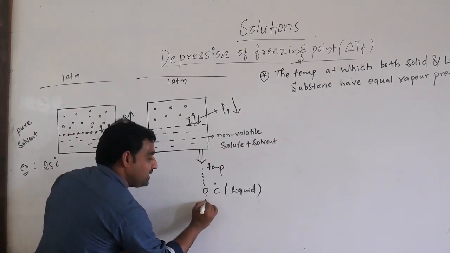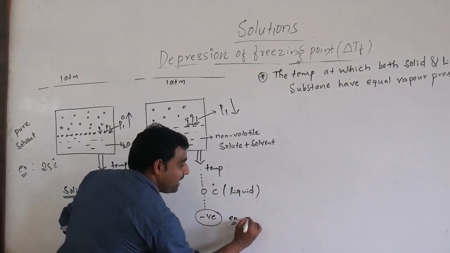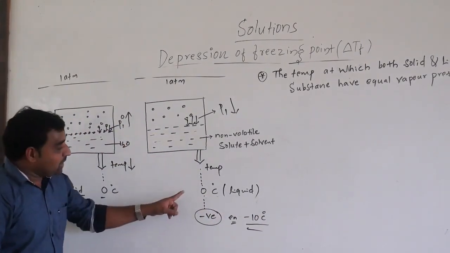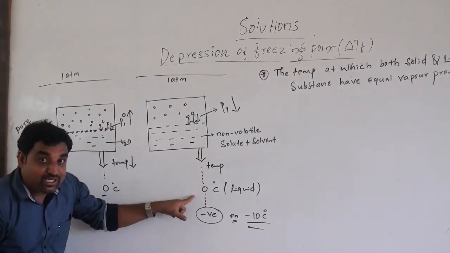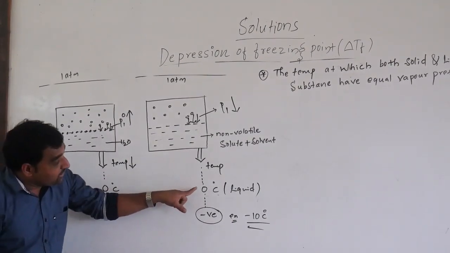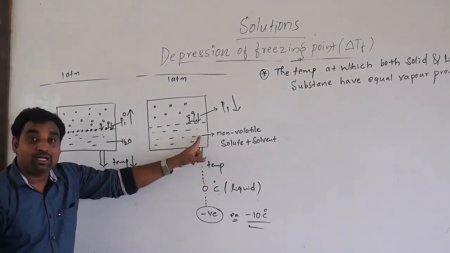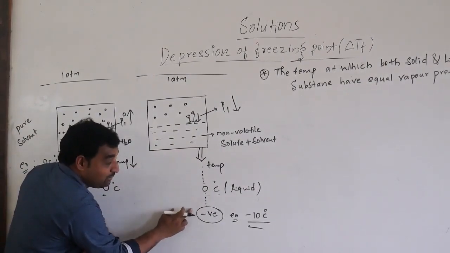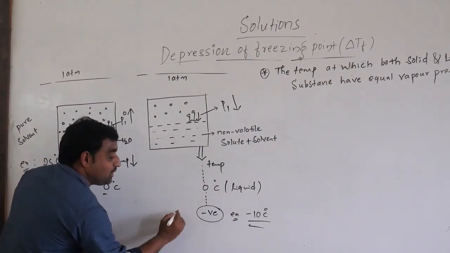So we have to freeze this solution. Again we have to decrease the temperature, so it goes into the negative. Say, for example, at minus 10 degrees Celsius the solution will start to freeze.